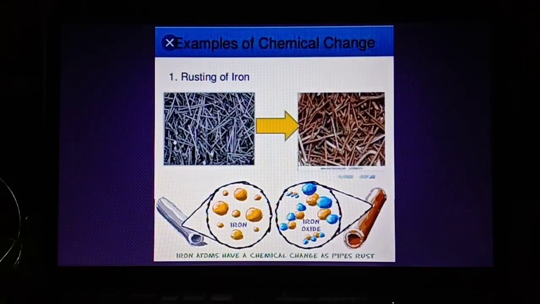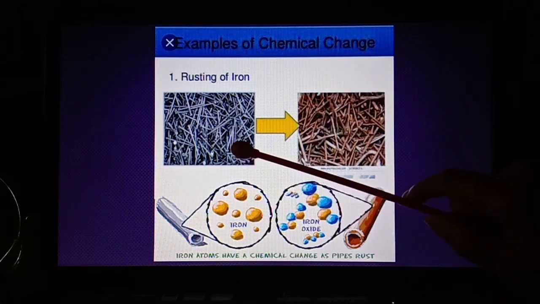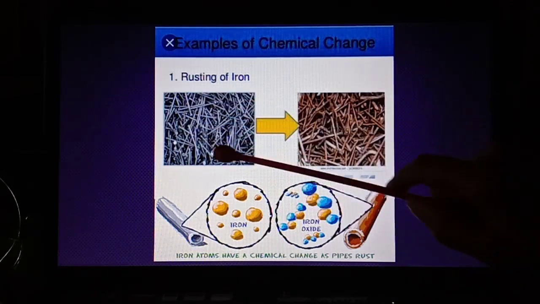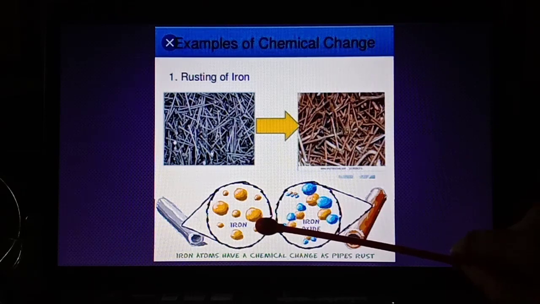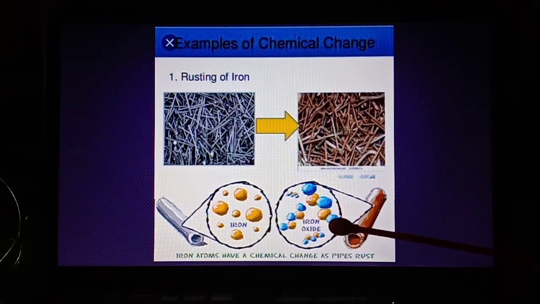We can take another example of chemical change in the form of rusting of iron. As you all have seen, products of iron are everywhere. We are taking the example of the iron nail here. You can see the normal iron nail, and when it comes in contact with oxygen and water, it gets rusted. These are the rusted iron nails. So you can see that the iron changed into iron oxide when it got rusted.